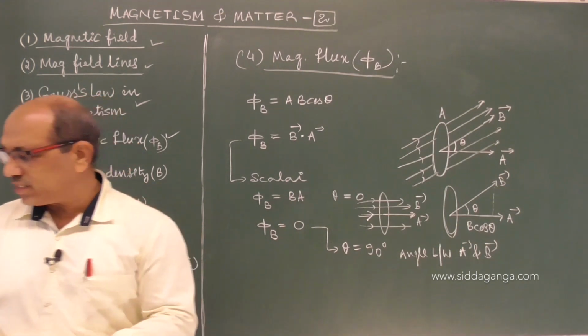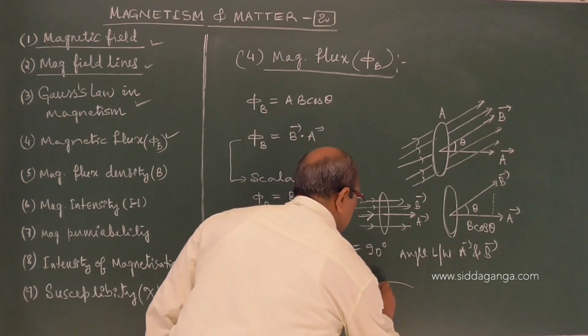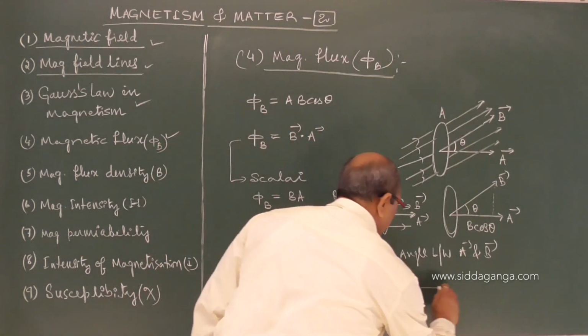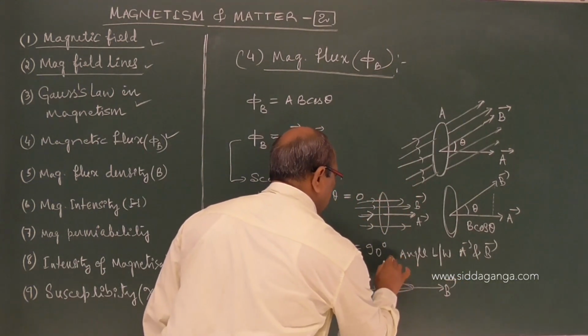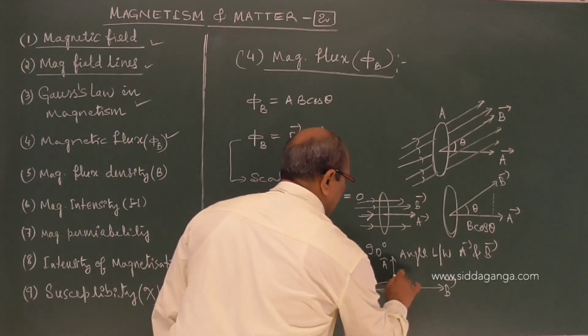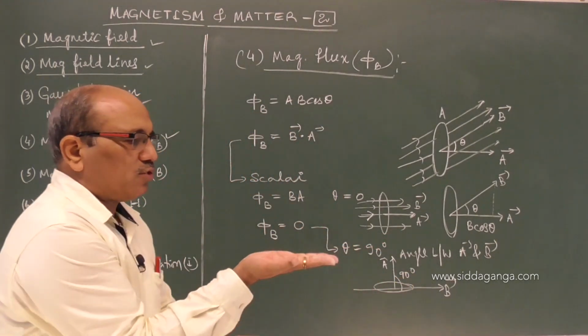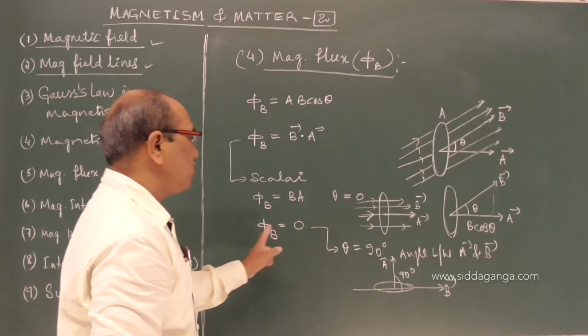That means no lines of force pass through the surface. The surface is becoming like this, and this is the field line, and the area vector becomes perpendicular, so the angle becomes 90 degrees. When the field is parallel to the surface, no lines can pass through the surface. Thereby the flux becomes 0.